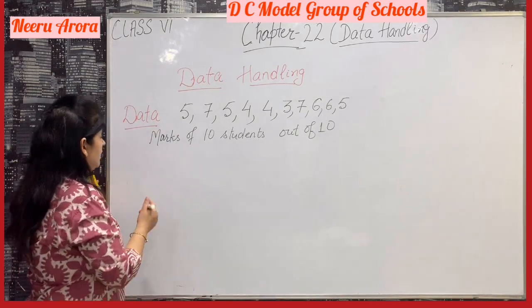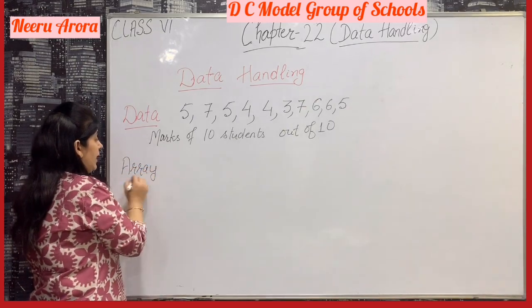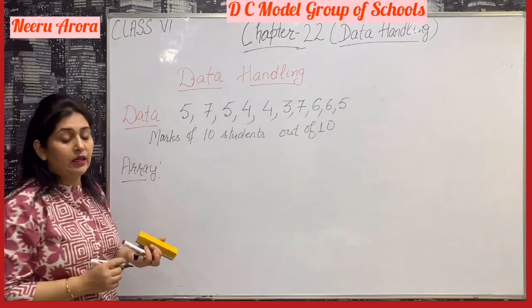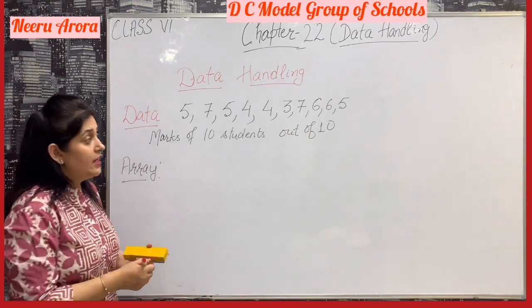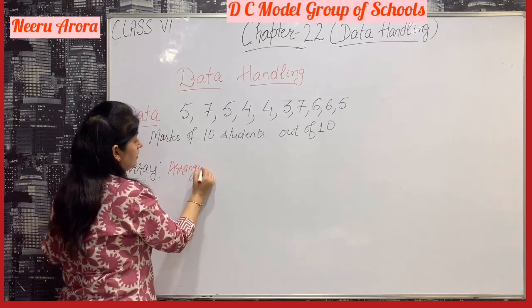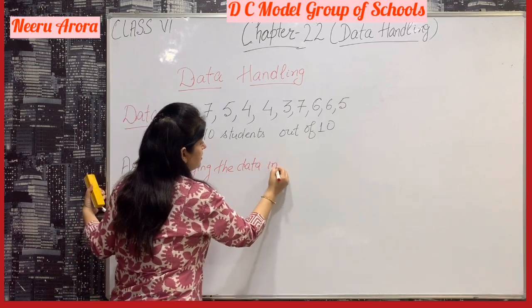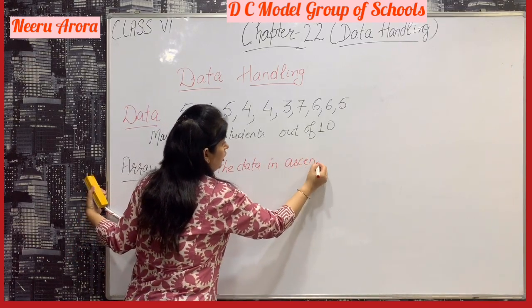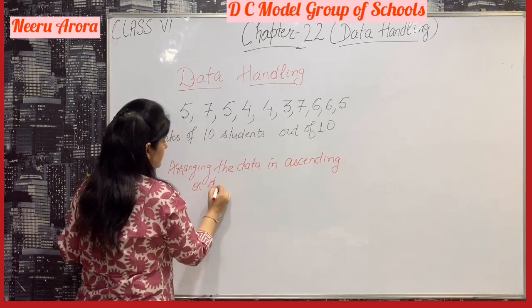Now the next term is array. What do you mean by array? The array is arranging that data in ascending or descending form. It's your choice, ascending or descending form.